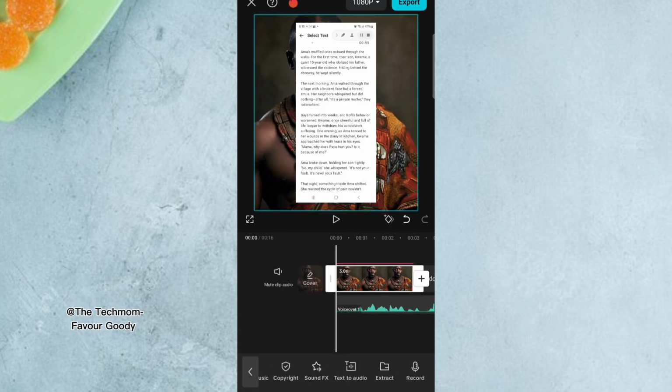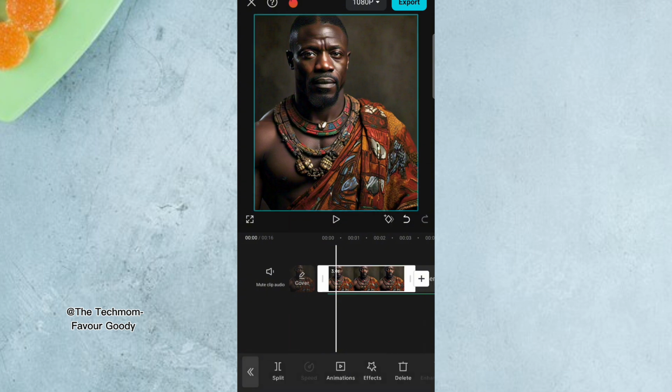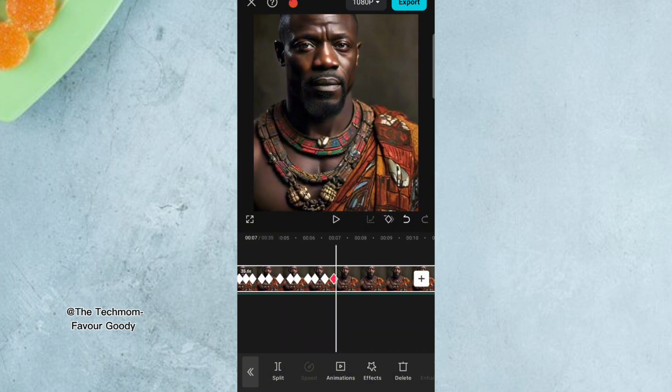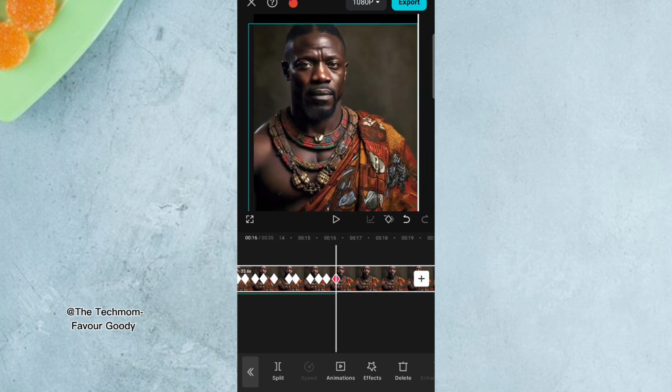Now you can add what we call keyframe. You're supposed to pay for my video editing class if you don't know how to do all these things. There are some tricks you put to it, it will look real. So when you are done recording, you delete the overlay and then work on this picture so that if it is moving, it looks as if it's acting, like it's going with what you're saying. Let me put the keyframe. Click on this keyframe here. You start dragging it this way. You just keep dragging it and going.